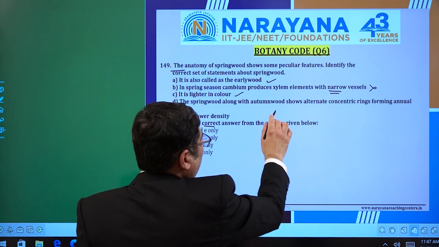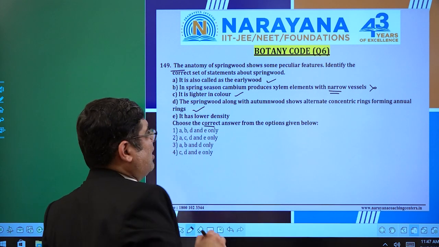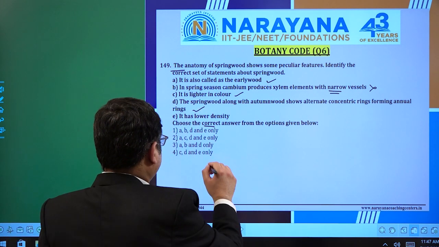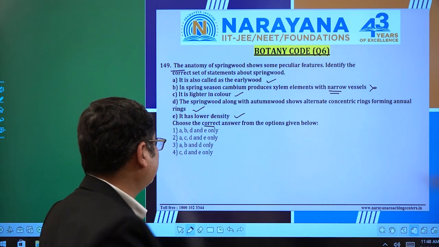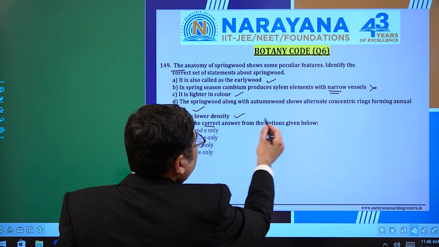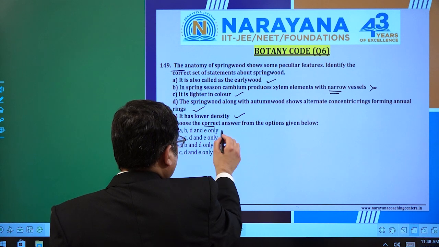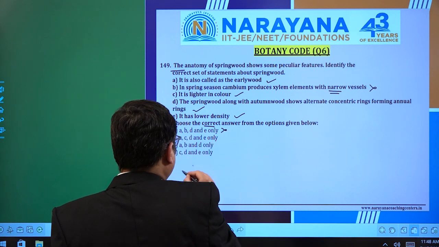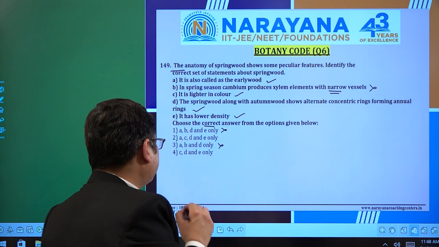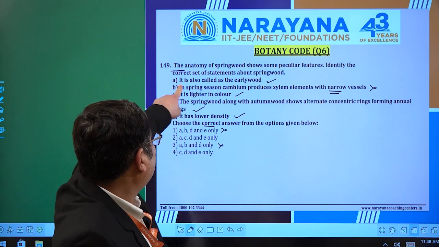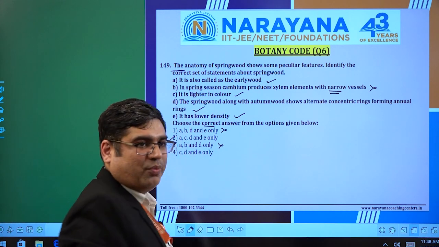The spring wood along with the autumn wood shows alternate concentric rings forming annual rings. It is the absolute definition of the annual ring. Then it has low density. Yeah, of course it has low density by the time in the spring season. So simply, if I match it out, the B is wrong, then you can simply see in the very first option B is given, so it could be ruled out. Then third, again it could be ruled out, and now it is between second and fourth. So I simply go with, as the first option is correct and it is given there, I should choose the option 2.